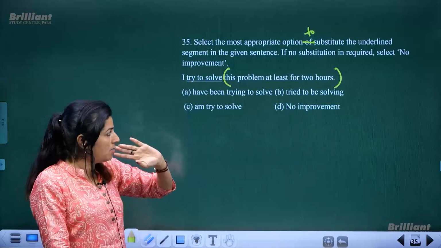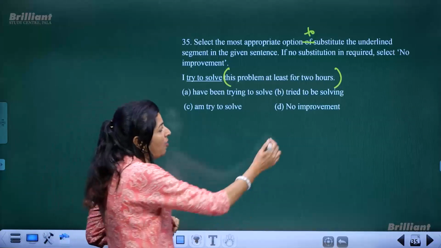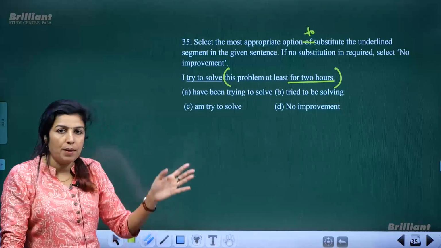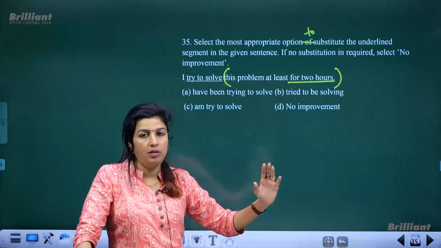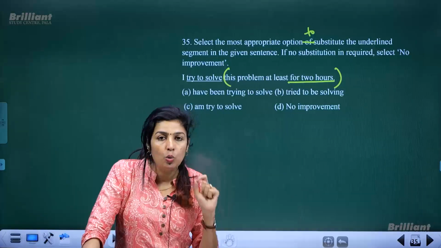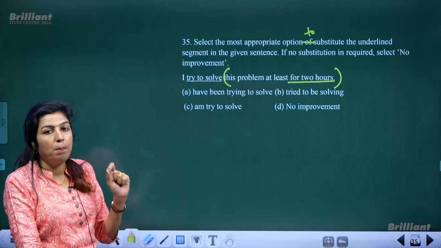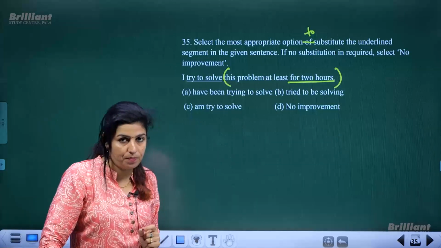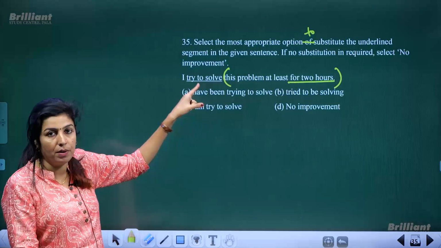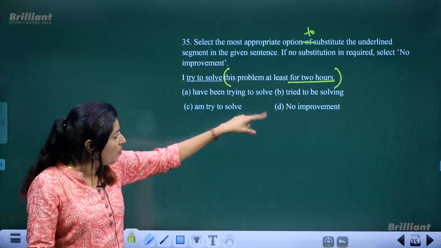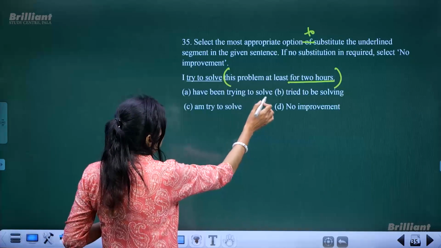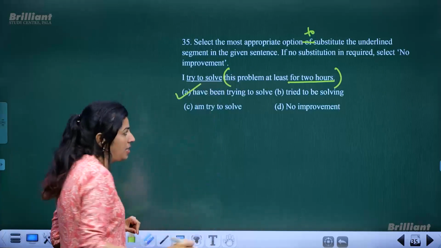See, as a matter of fact, we have been given the duration of time as 2 hours. For doing something, when you do an action, when you do a task continuously for a particular duration of time, you have to use present perfect continuous tense. And here, "I try to solve" is not present perfect continuous. And as one of the options you have been given, "I have been trying to solve." This is present perfect continuous tense.